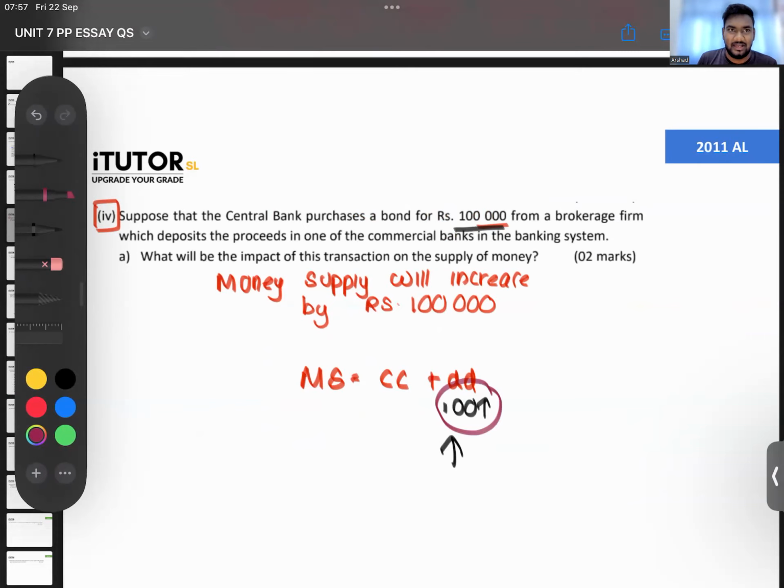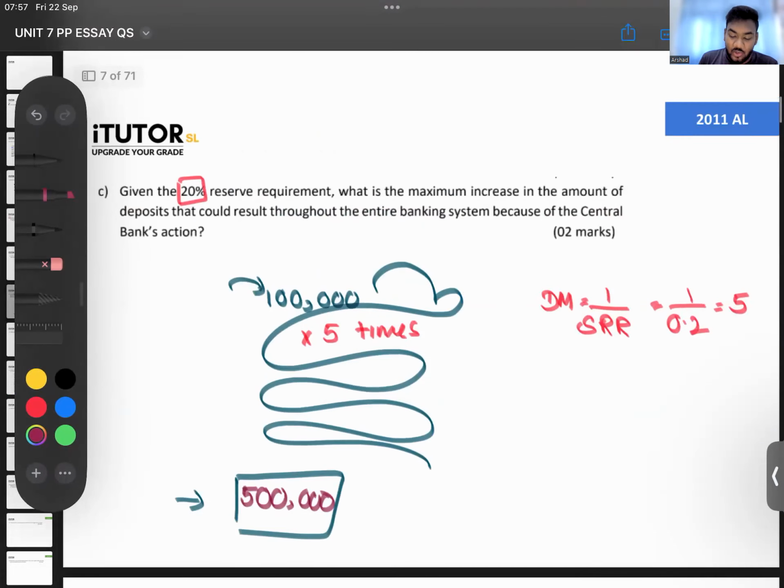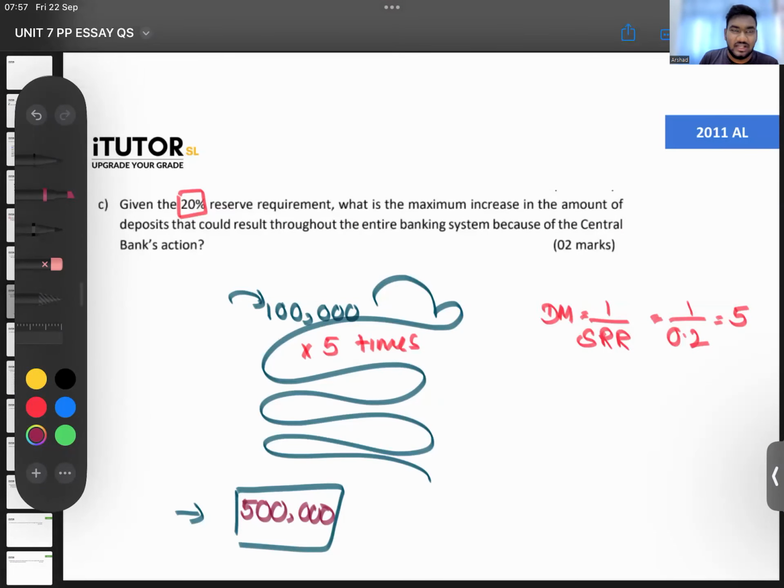No, you don't multiply the 80 by this. They're asking you by how much the demand deposits will go up now. So how do you find total deposits, Lamai? Remember, total deposits equals initial deposit into the deposit multiplier. So initial deposit 100,000 came, deposit multiplier is 5 times. So total deposits of 500 will be created. That's what you're doing. No, it's not 400,000, guys. It has to be 500.